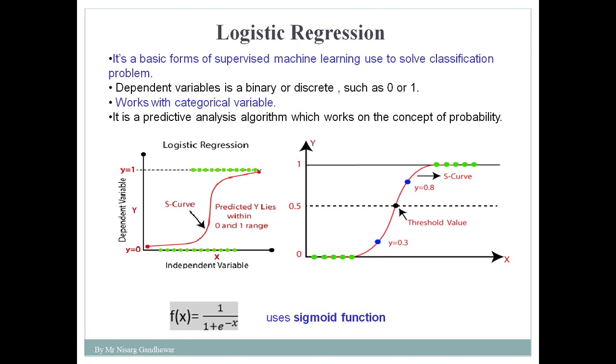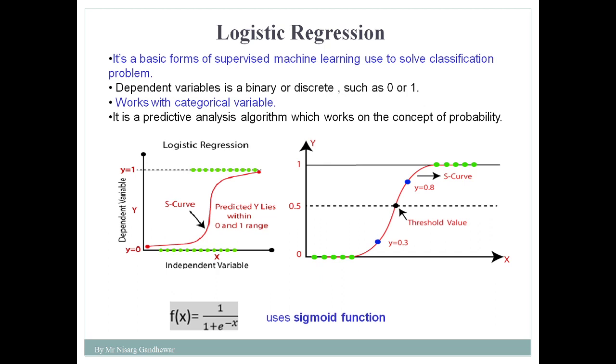So what is logistic regression? Logistic regression is one of the basic forms of supervised machine learning which is used to solve a classification kind of problem. This is the main thing about logistic regression, and in this case the dependent variable is binary or discrete. You remember in linear regression, the dependent variable is continuous or real, but in logistic regression the dependent variable is either binary or discrete in nature. Binary means there are only two possibilities.